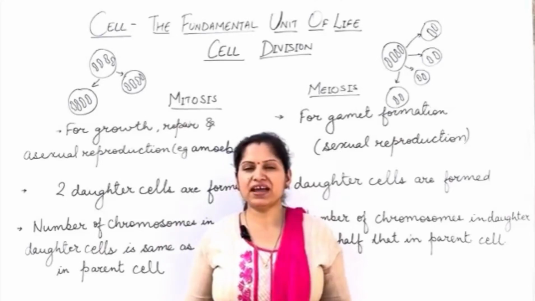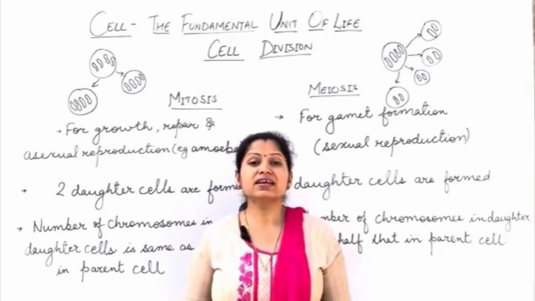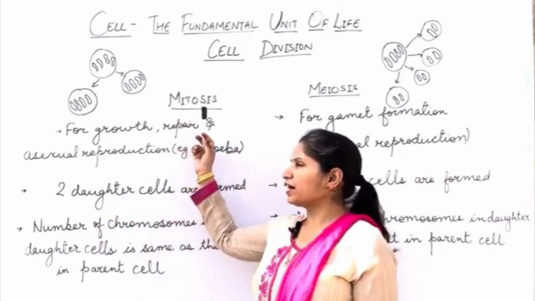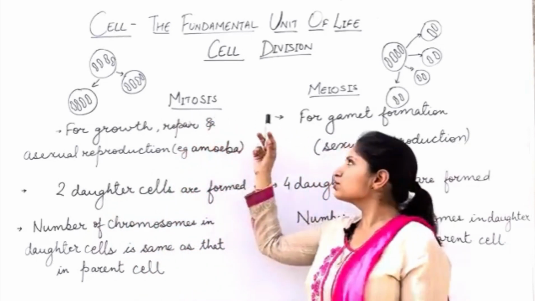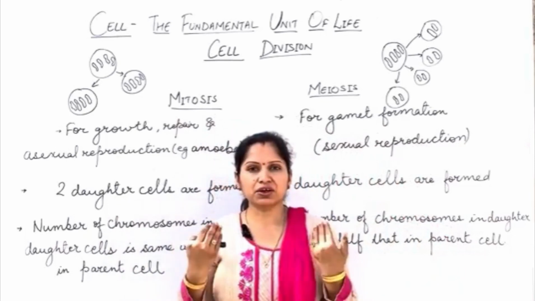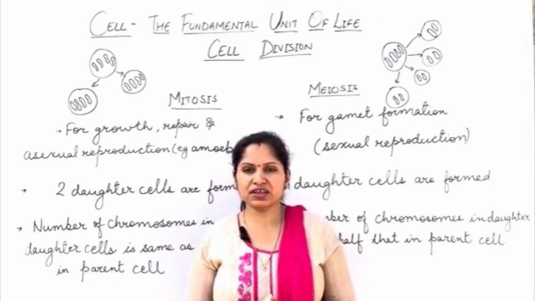I am Dr. Preeti Mittal, and here we have reached the last part of our chapter, that is cell division. In this part, we will see how the cells divide. The cells can divide by two processes, mitosis or meiosis. Mitosis is a cell division that helps in growth and repair, and it is also seen in asexually reproducing